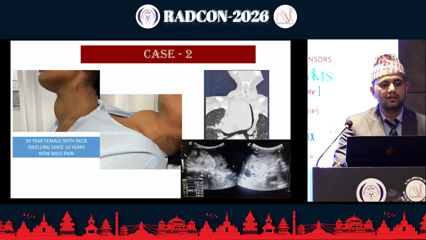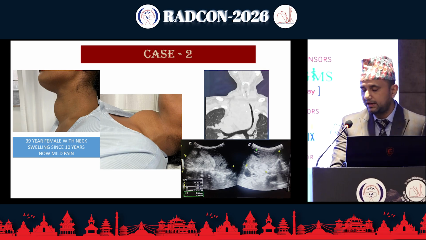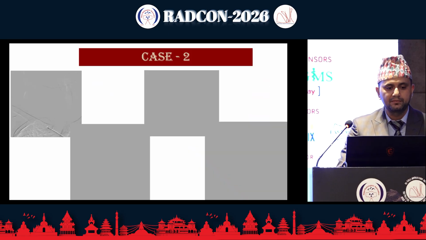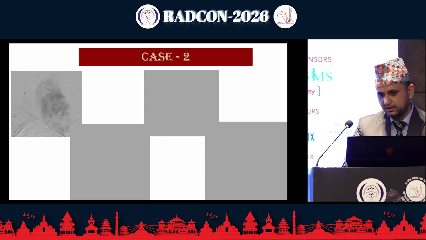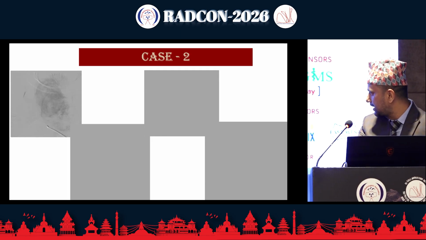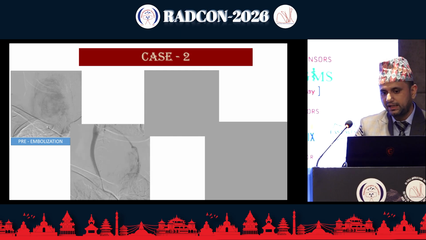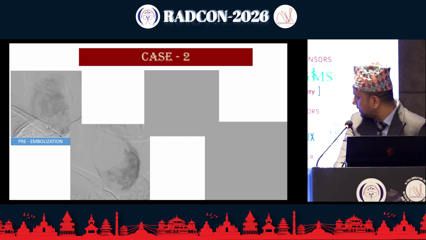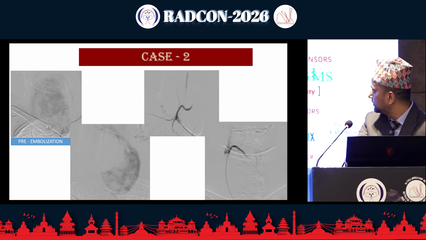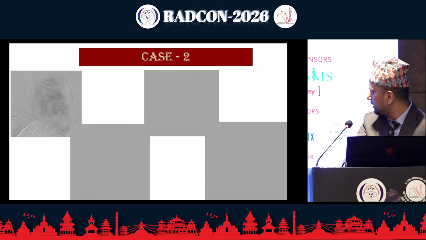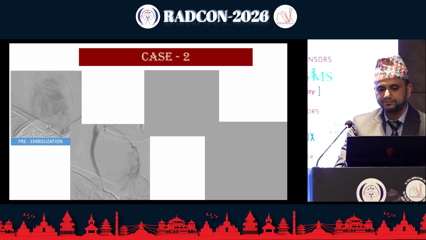The next patient is a 39-year-old female with neck swelling which was there for 10 years, and now she presented with mild pain. This was prior to the embolization, and this was the ultrasound image of the patient. We can see the thyroid volume is 235 ml. And this is the coronal CT scan of the patient, lung window. We can see a large right-sided thyroid nodule with retrosternal extension, and there is compressive symptom over the trachea also.